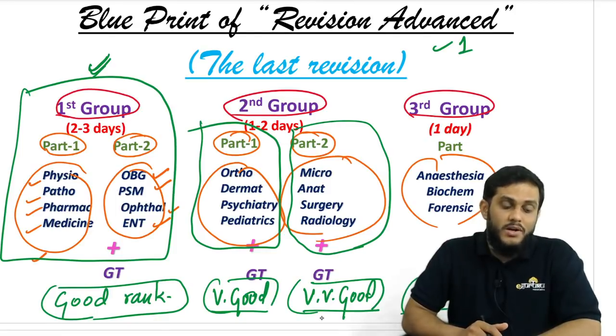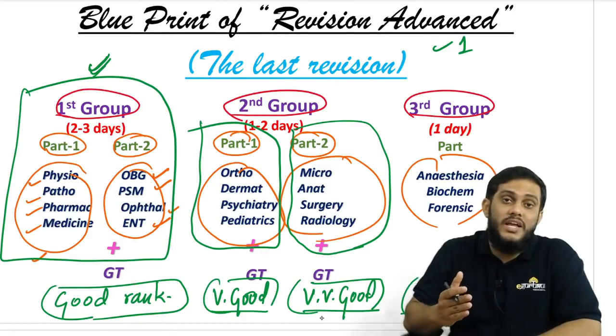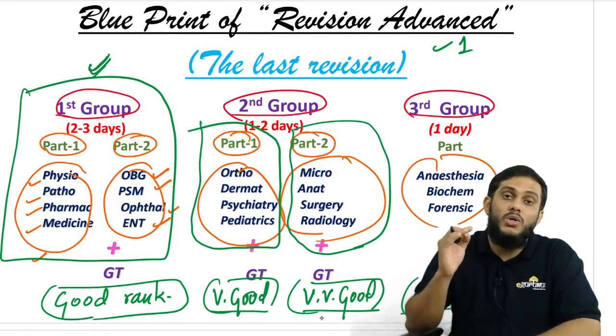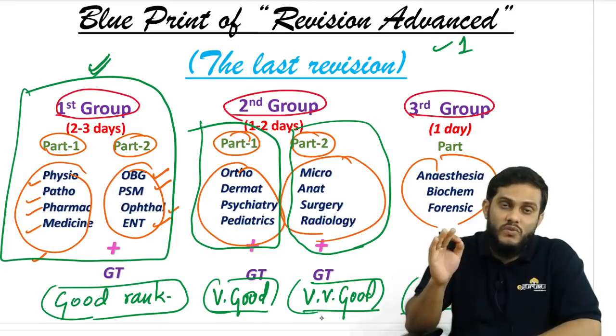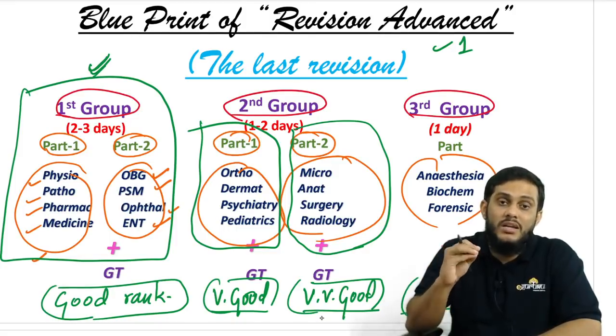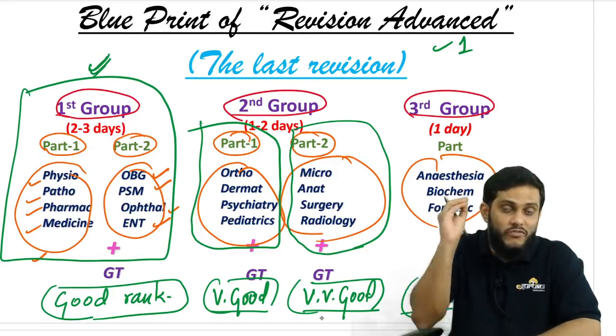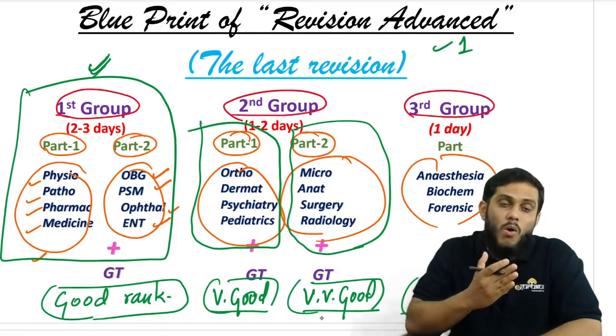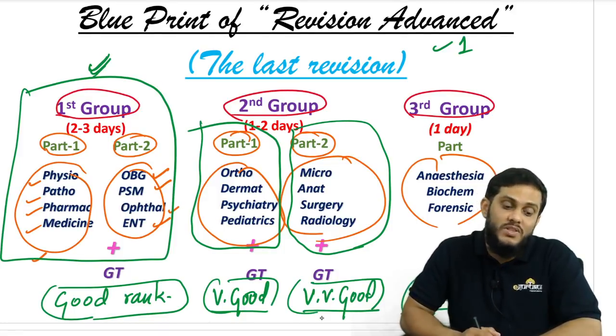The second thing: sir, what if I don't have time to revise all these 19 subjects properly in the 45 days I'm having? I told you, don't be in a hurry to finish all the 19 subjects. If you are in a hurry to finish all the 19 subjects, you are finishing your revision, but you are compromising on the quality. And compromising on quality is not advisable. So start with the quality revision.